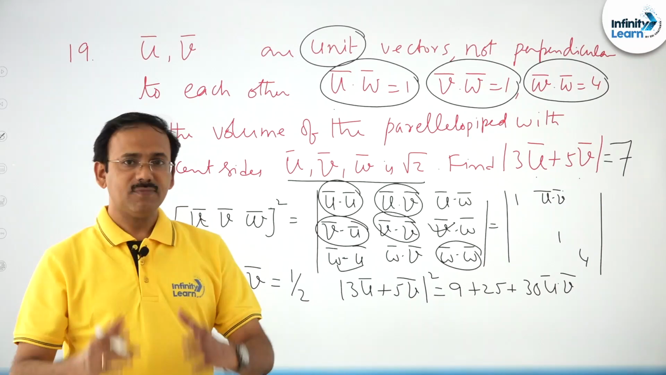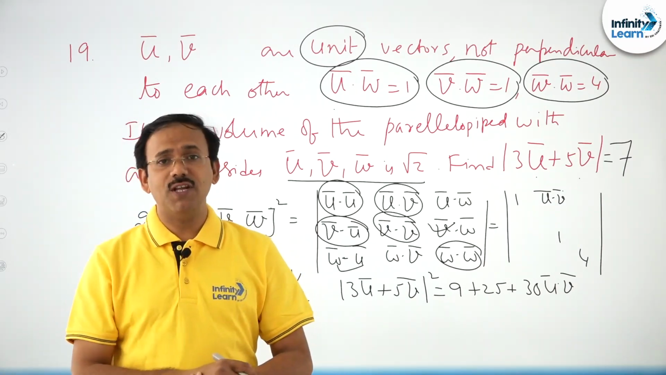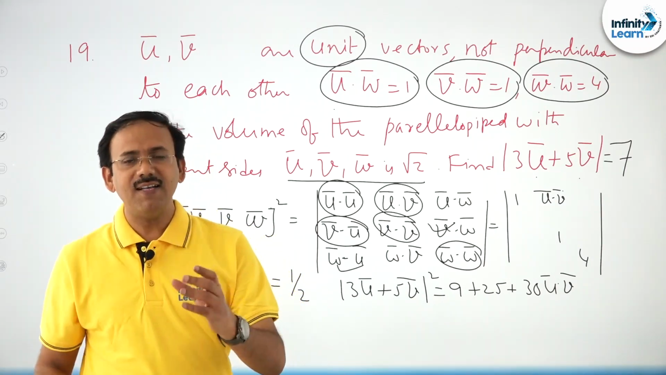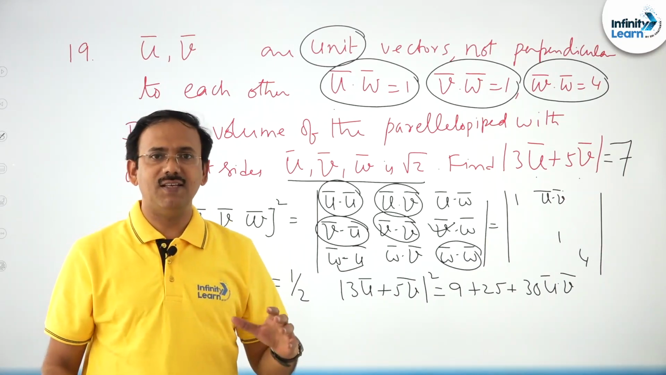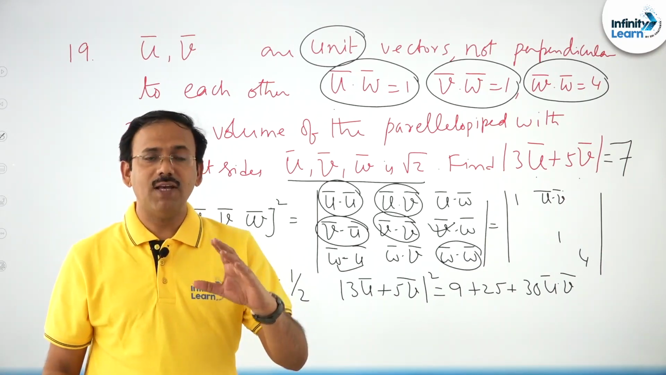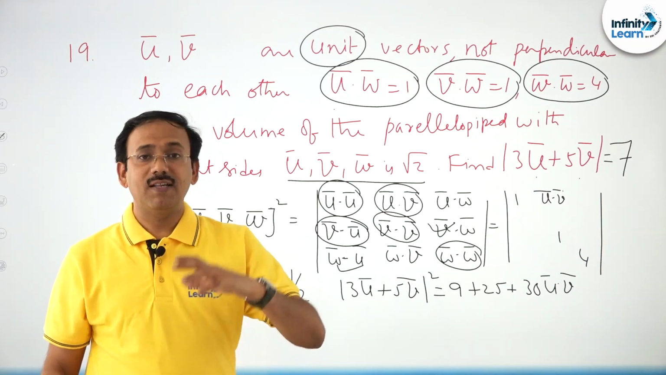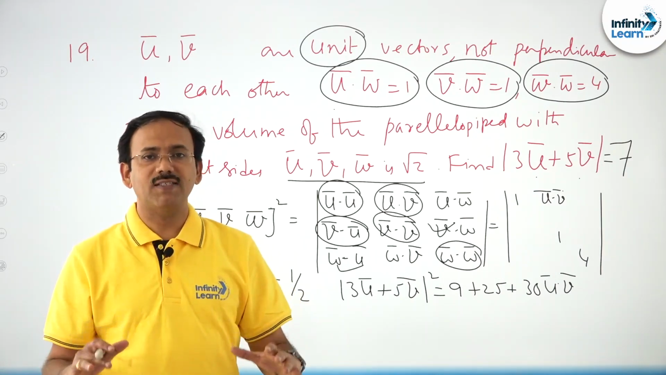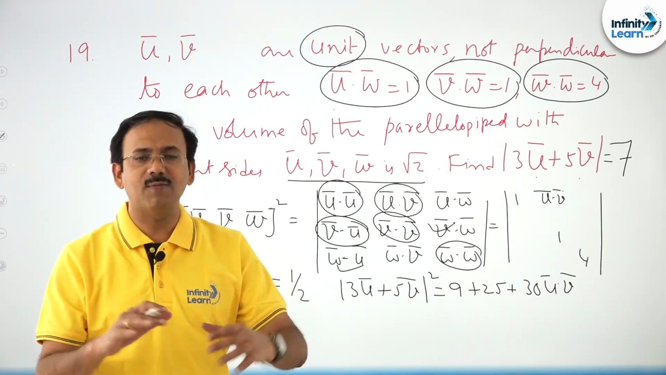So friends, in this P1 2021 Advanced paper, hardly 3 to 4 questions are lengthy. If you could solve them at the end of the paper, the rest of the paper, I can say, is based on the standard models only.